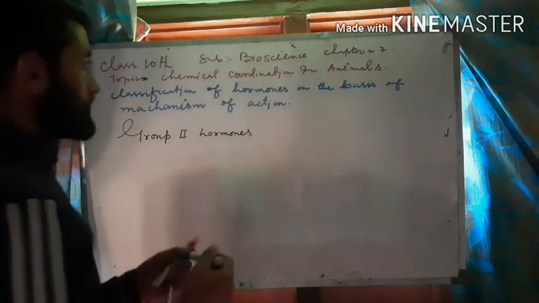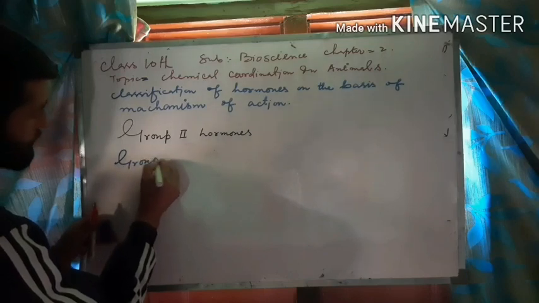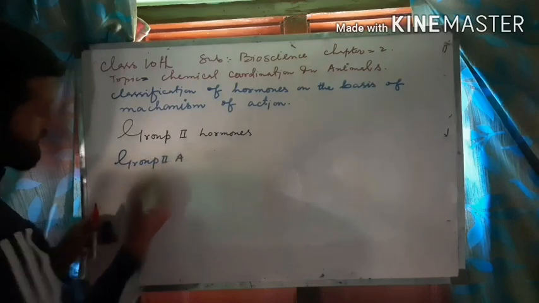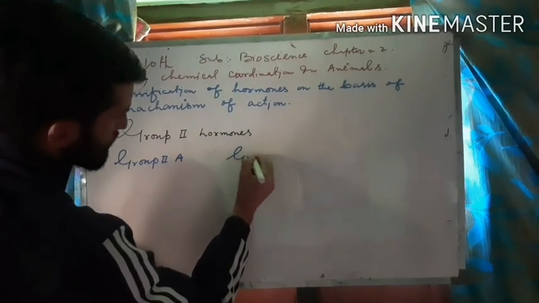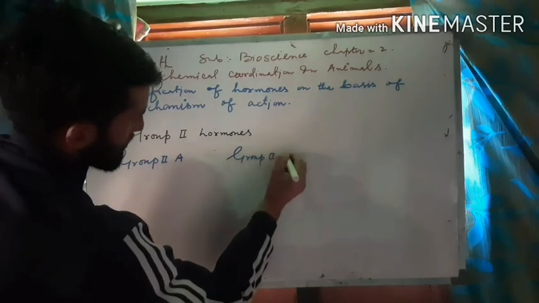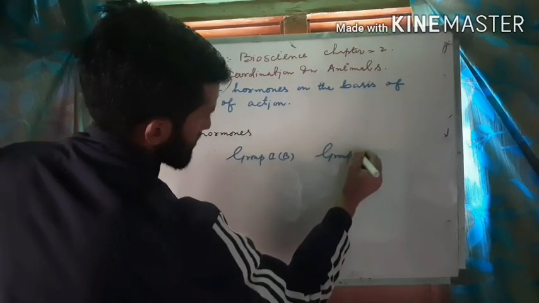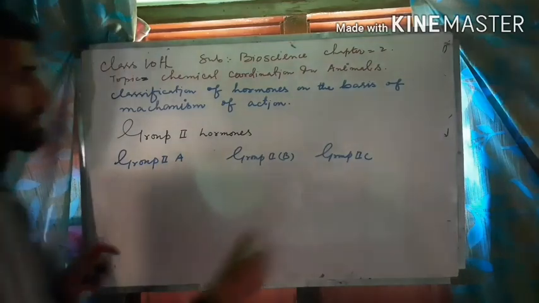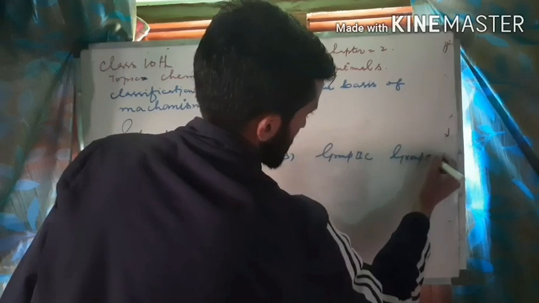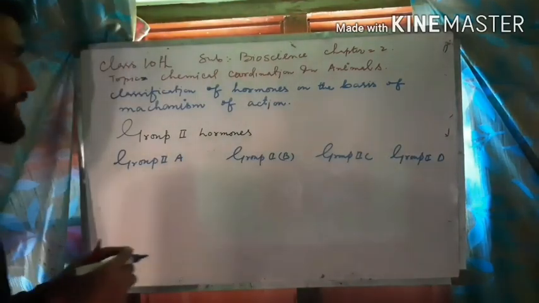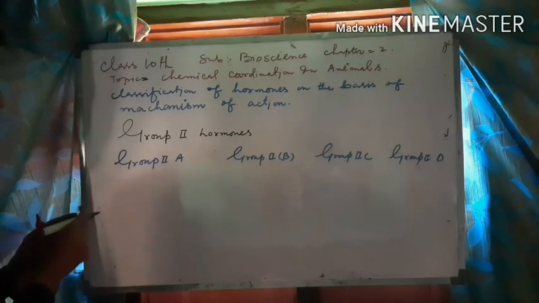This group is further divided into the following subgroups: group 2A, group 2B, group 2C, and group 2D. It is based on the mechanism of action or the formation of the second messenger.